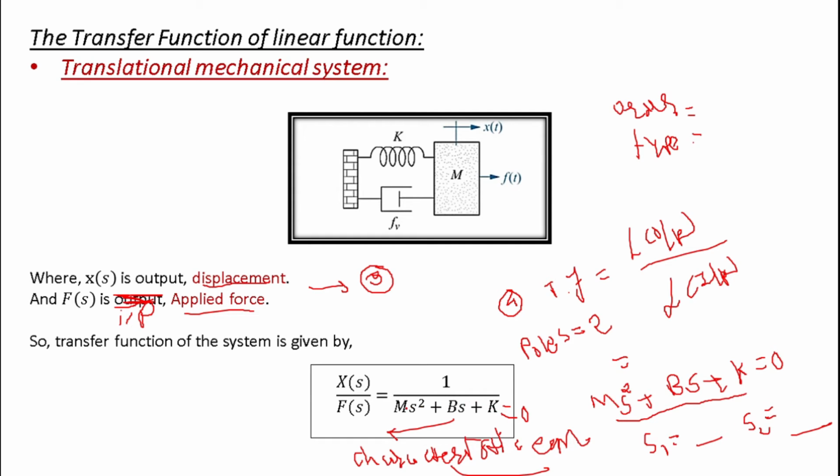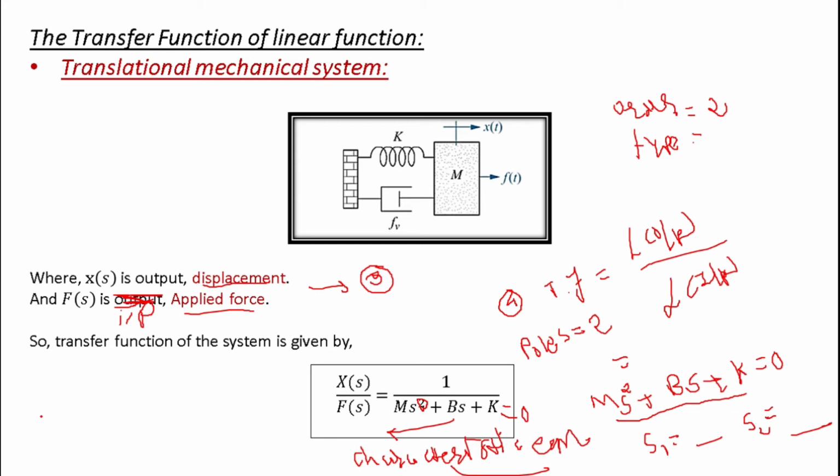Now the order of this characteristic equation will give you the order of the system. So the highest order of your characteristic equation gives you the order of the system. Here you can see the highest order is 2. That is why the order of the system is 2.